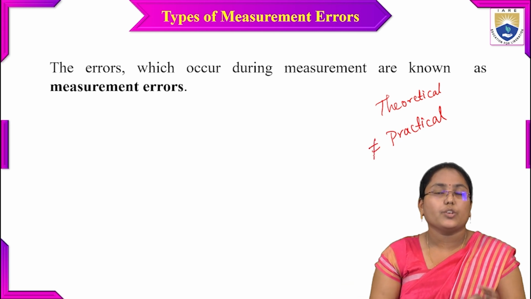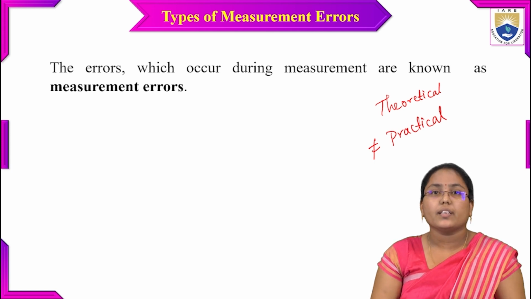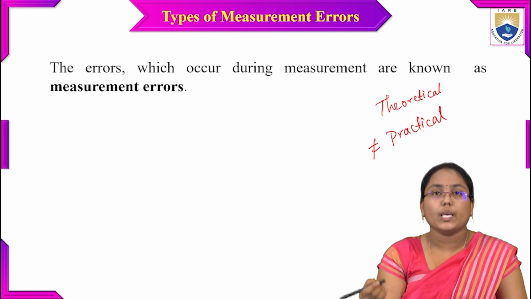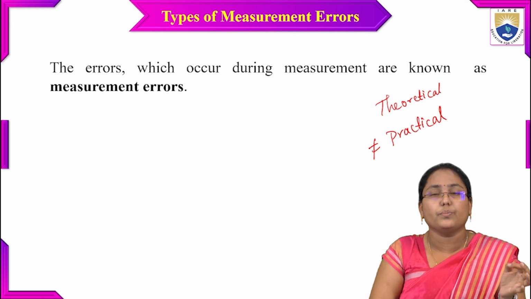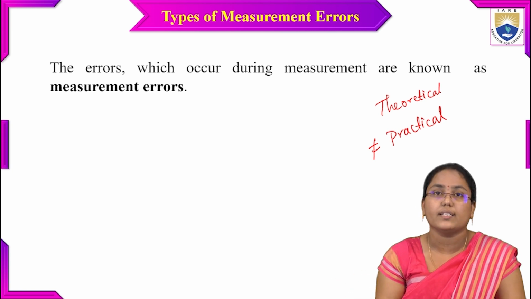Whichever theoretical value we take, and whatever concepts we use to solve the equations, the theoretical value we get will not always be equal to the practical value. Definitely there will be some deviation, because every element inside the instrument has its own tolerance rate.